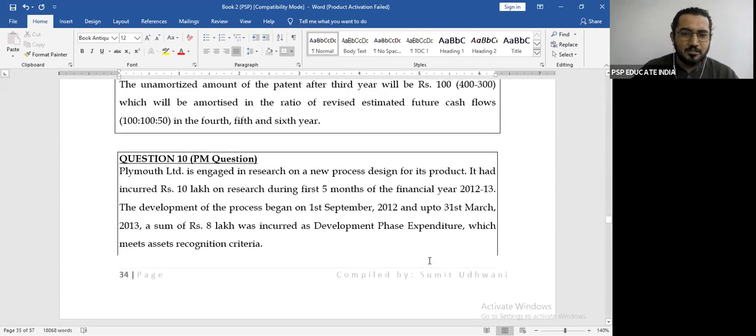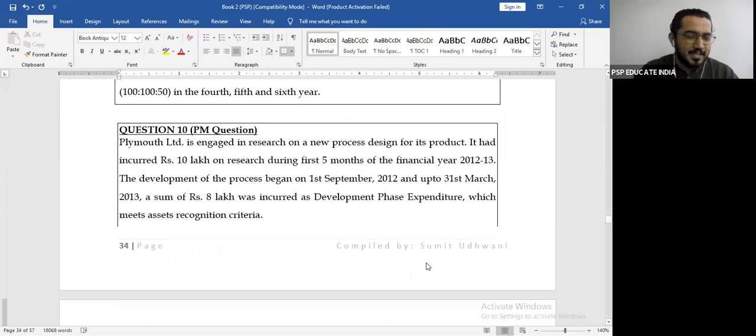Okay, let's properly understand the question line by line again. It says Plymouth Limited is engaged in research of a new process design for its product. It has incurred 10 lakhs on research for the first 5 months during the financial year 12-13. Okay, quickly everyone on the chat box, please explain to me the treatment of this research cost.